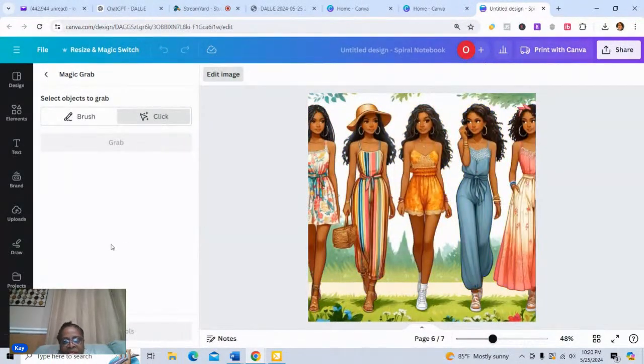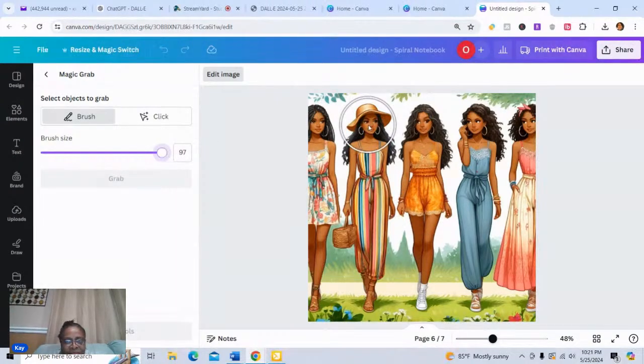Previously we were using, I don't remember, I think magic erase and then pulling the image out. But you don't have to. And I like the way they're doing this now because it was different before. You couldn't just pull out a single image. And so now I see what they're doing. I was trying to remember what's different from what I used to do.